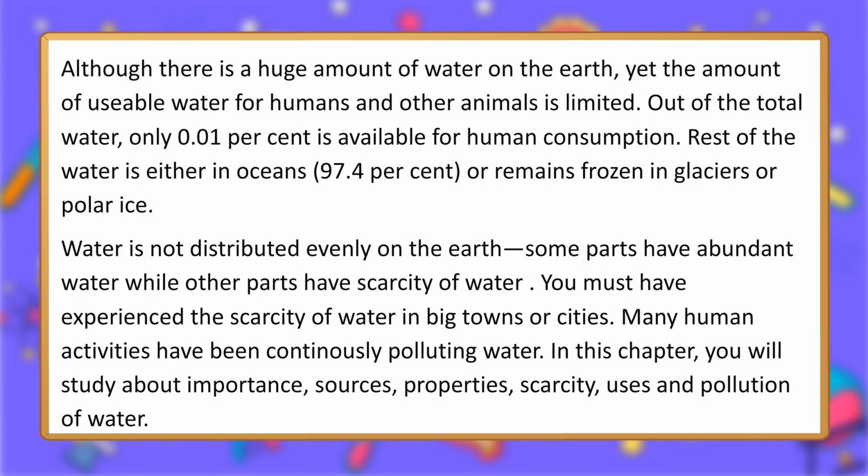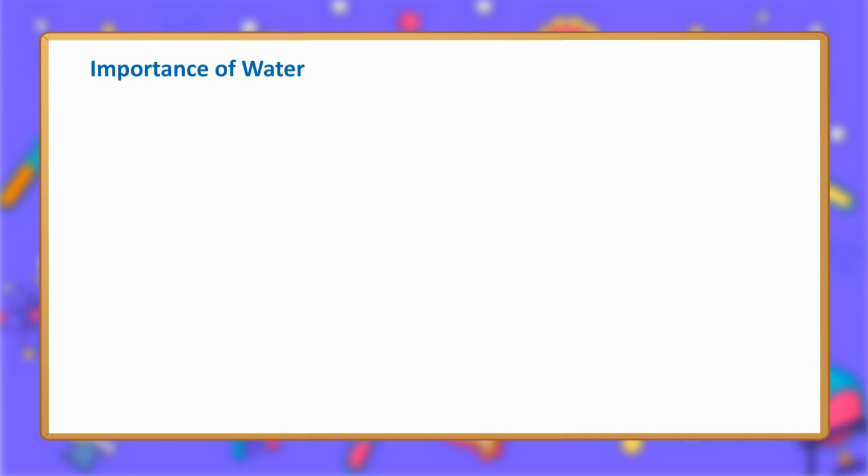Water is not distributed evenly on the earth. Some parts have abundant water while other parts have scarcity of water. You must have experienced the scarcity of water in big towns or cities. Many human activities have been continuously polluting water. In this chapter, you will study about importance, sources, properties, scarcity, uses and pollution of water.